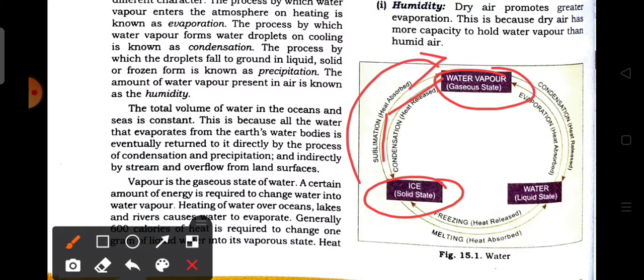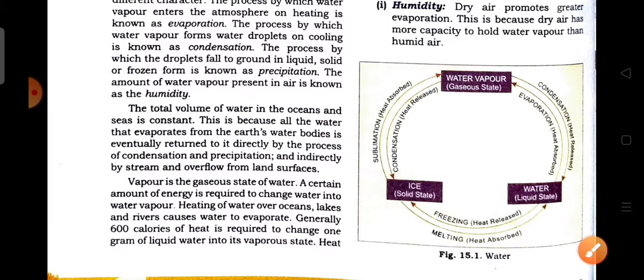If we take an ice piece directly from the fridge and put it on a hot pan, it directly releases gases. Which means the ice is in contact with a high amount of heat, and it transforms by the process of sublimation to the water vapor state, that is the gaseous state.